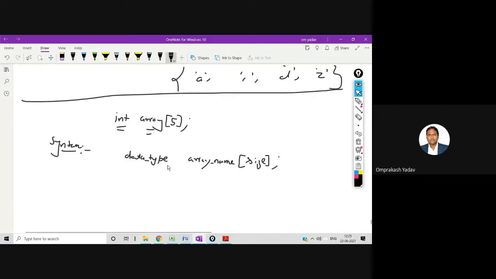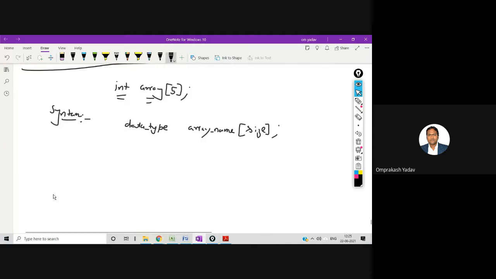Now, as far as initialization is concerned, suppose I want to initialize the values in this particular line only. So I can say like this, int a[5]. This particular variable can hold 5 values, and I can declare it like this. In curly braces, you can initialize the values in the same line where you declare the array variable, and it can hold multiple values there. So this is the syntax.